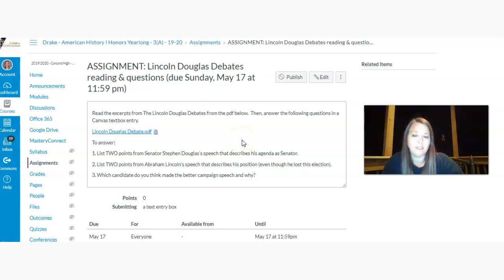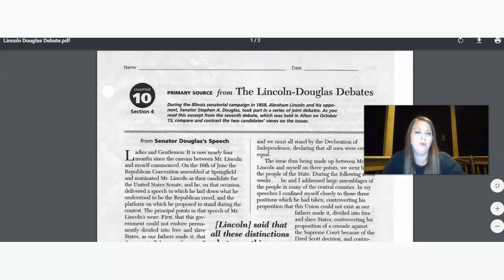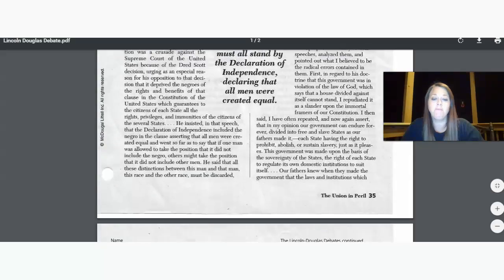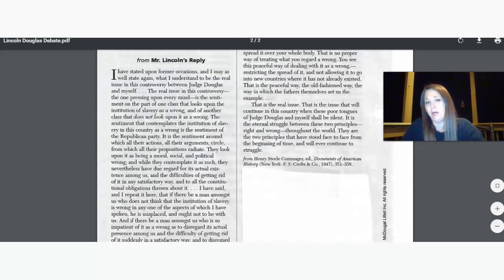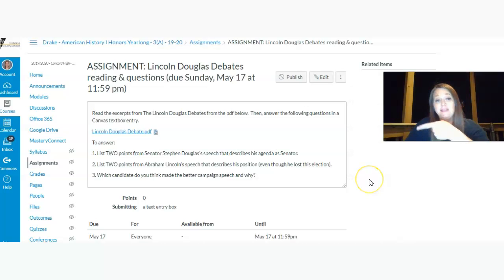2 points from Douglas's speech, 2 points from Lincoln's speech, and then which candidate do you think made the better campaign speech and why? And I don't necessarily mean which one made the best points or which one do you agree with. I'm looking for the best campaign speech. So here's Douglas's excerpt. And then here's Lincoln's reply. And so again, going back to our Canvas assignment page, these down here are the 3 questions that you're going to answer, and then click Submit.